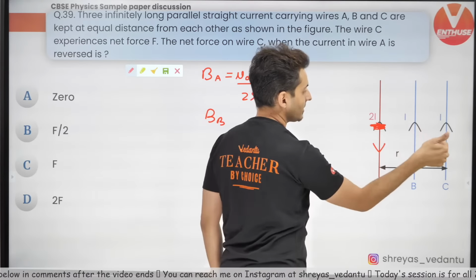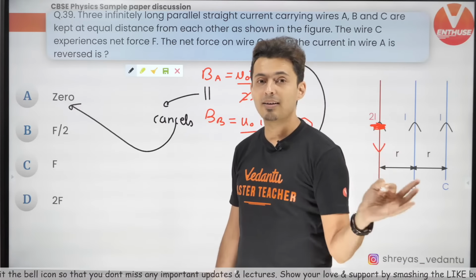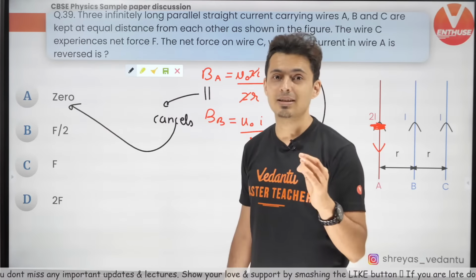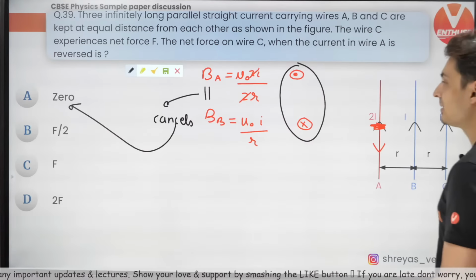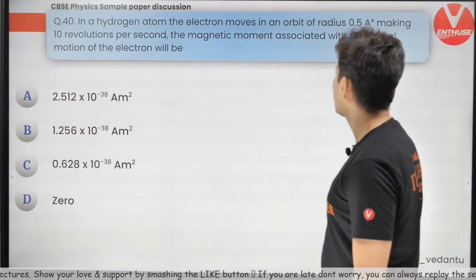Definitely, why won't success come? From Vedantu, IIT will come, JEE Mains will come, JEE Advanced will come, the top branch of IIT will come. This year our top rank is all India rank 35. Last year there were more than 500 students who qualified from Advanced into IIT. Let's see what happens this year, but more than 3000 students have already qualified for JEE Advanced. So I'm pretty sure they are going to do really well this year. Okay, moving on to the next question coming up on your screen.